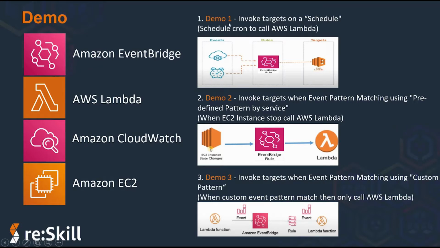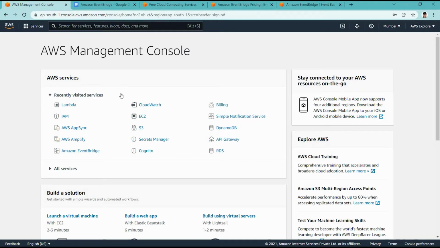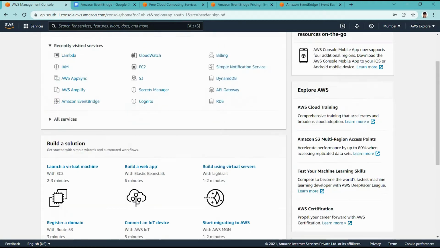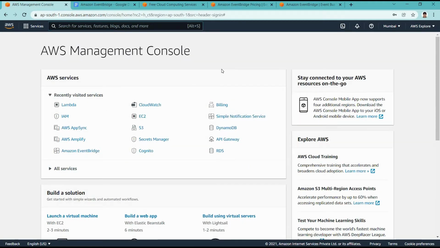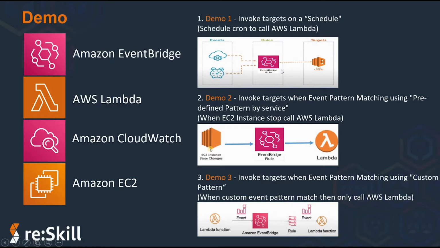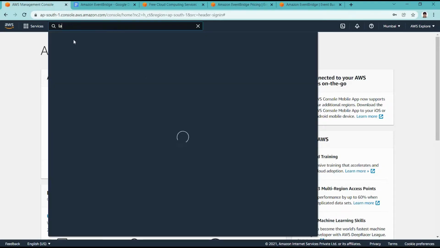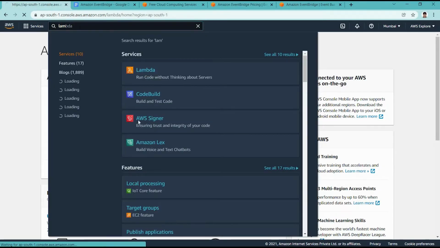Let's jump to the demo. First of all, I am doing demo one, invoking targets on a particular schedule. Let me jump to the AWS Management Console. What we are going to do in this first demo is, in EventBridge, create scheduling rules in the default bus that will automatically call a targeted Lambda. So let us go to Lambda first.